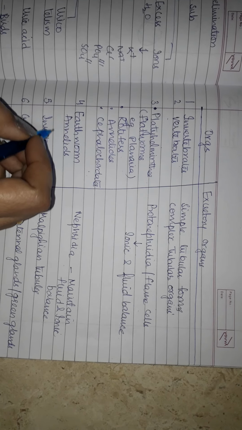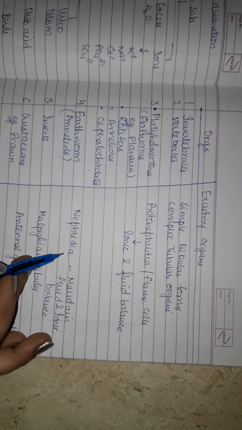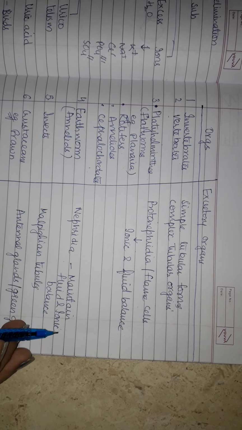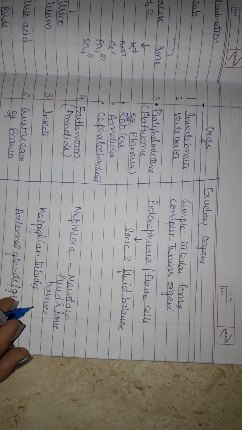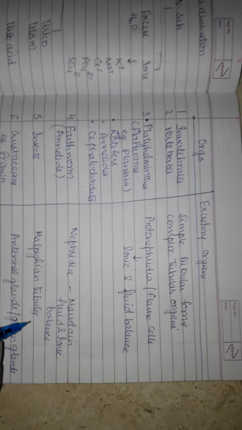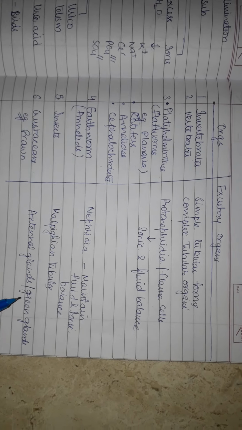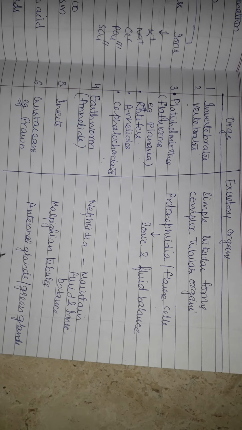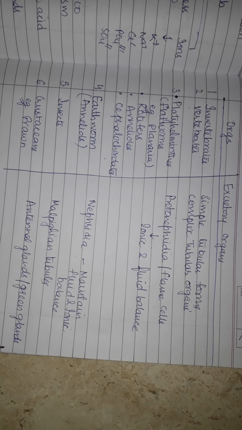In annelids like earthworms, excretory organs are called nephridia, which maintain fluid and ion balance in the body. In insects, the excretory organs are Malpighian tubules, whereas in prawn, which is a crustacean, the excretory organs are known as antennal glands or the green glands.